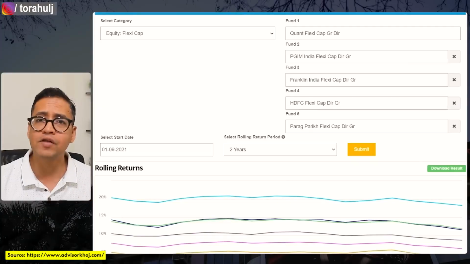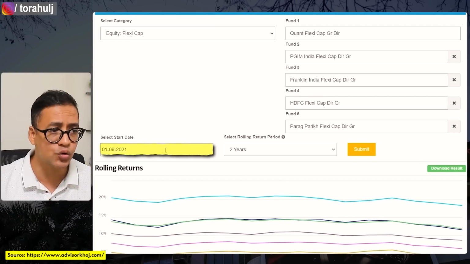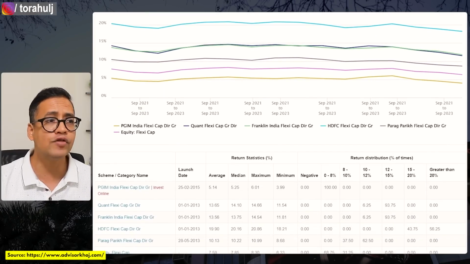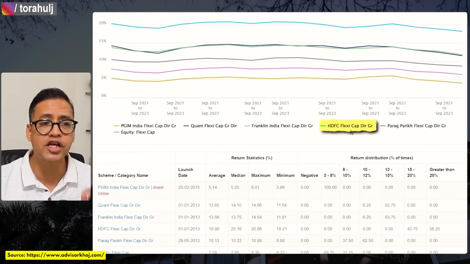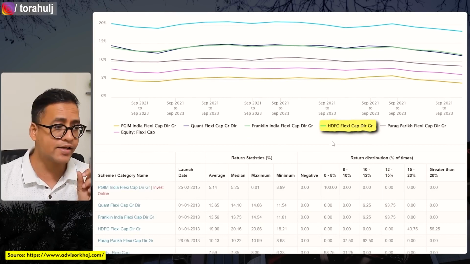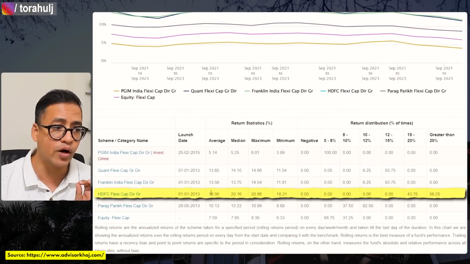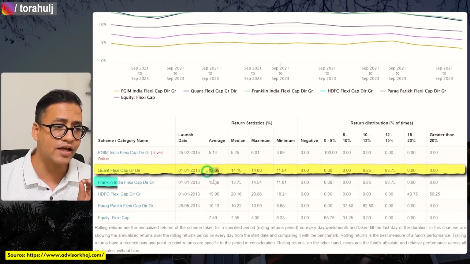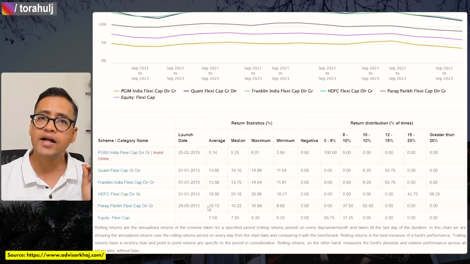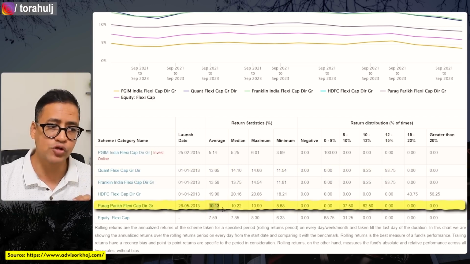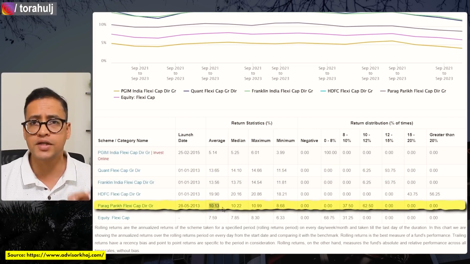So for this very reason, what I have done is I have only selected last 2 years average rolling returns, and you will see that from that perspective, HDFC flexi cap mutual fund is at number 1, giving us 19.90% return annually. Number 2 is Quant as well as Franklin, neck to neck really, and at number 3 is Parag Parikh flexi cap mutual fund, giving 10.13% annual returns.